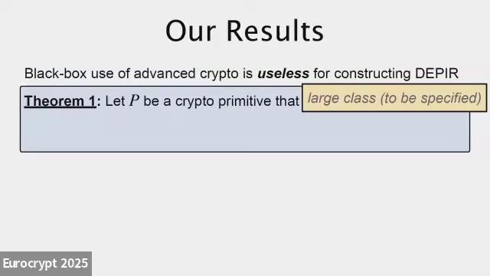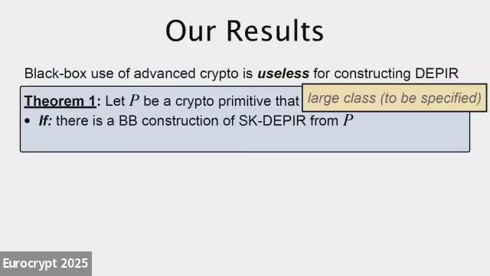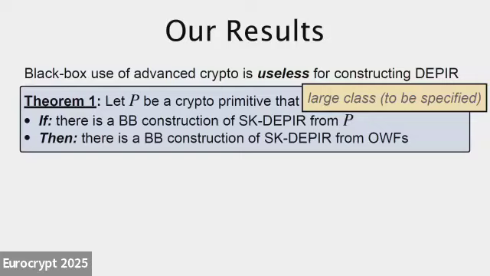The statement is, if there's a black box construction of SK DPIR from this primitive P, then I get a black box construction of SK DPIR from just one-way functions. And this is a weird conceptual result that I'll spend a lot of time trying to give you some interpretation for later in this talk.